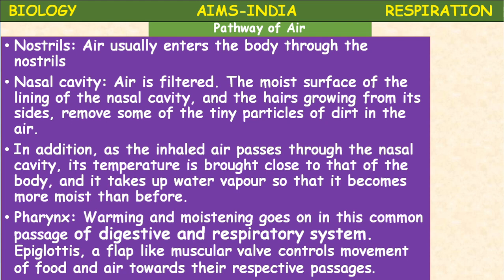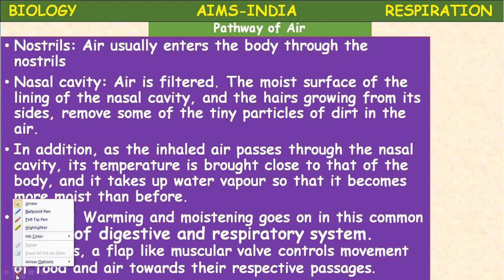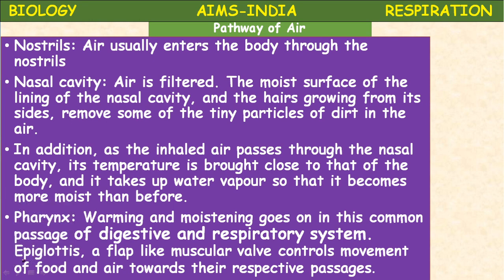Pharynx is a common junction for the digestive system and respiratory system. In the pharynx, there is a structure called the epiglottis, which you have studied in nutrition. That epiglottis, a flap-like muscular valve, controls the movement of food and air towards their respective passages. It allows the air to enter the windpipe.